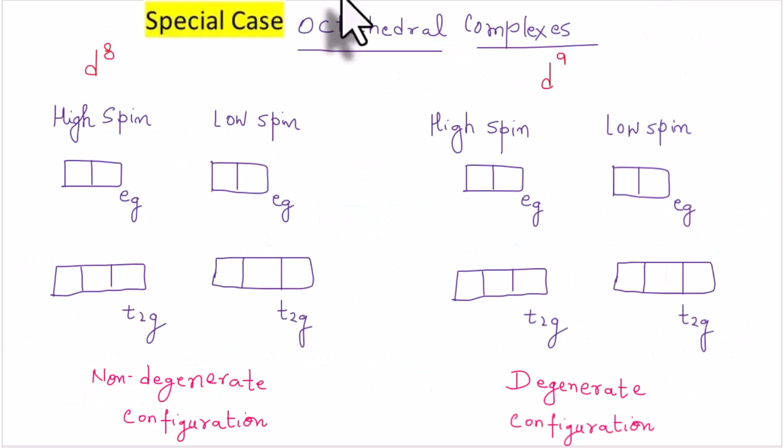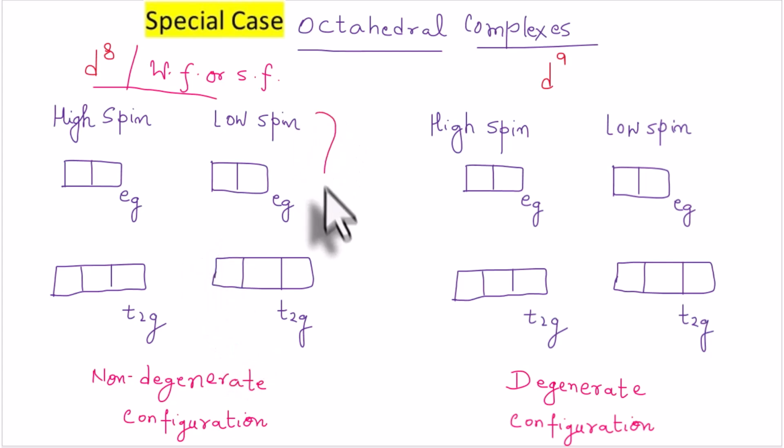So before I end this session, I want you to know that the d8 and d9 configurations in octahedral complexes are two special configurations. Why? Because the d8 configuration, irrespective of the strength of the ligands, whether the ligands are weak field or strong field ligands, that means whether the complexes are high spin or low spin, is such that there is no Jahn-Teller distortion observed for d8 configuration in octahedral complexes.